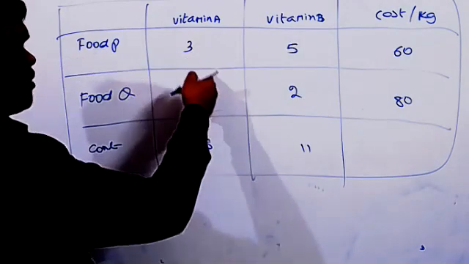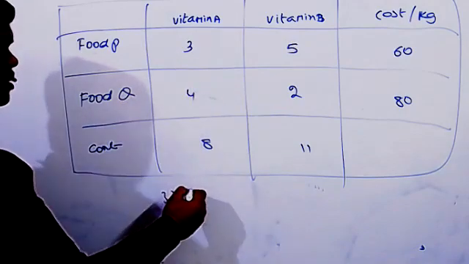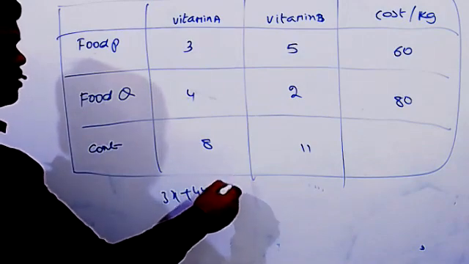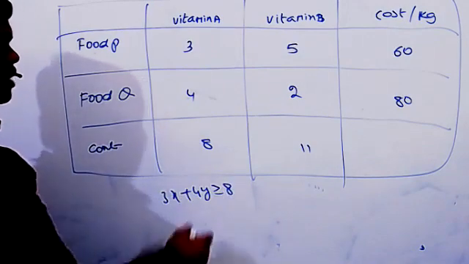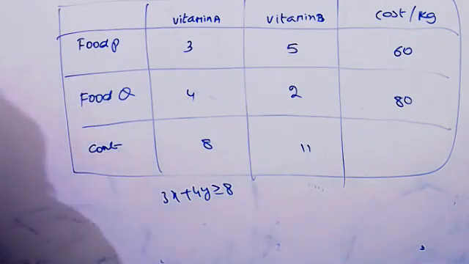Now, what is the first constraint? Vitamin A you can take. Based on that, 3x plus 4y. At least means what? Greater than or equal to 8. Similarly, the second one you can take here now.